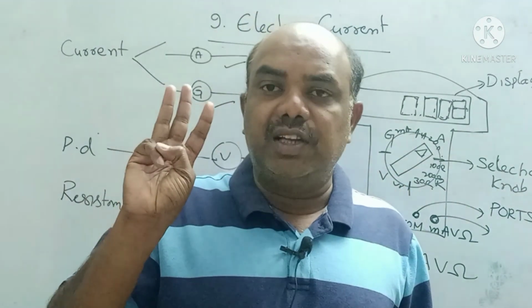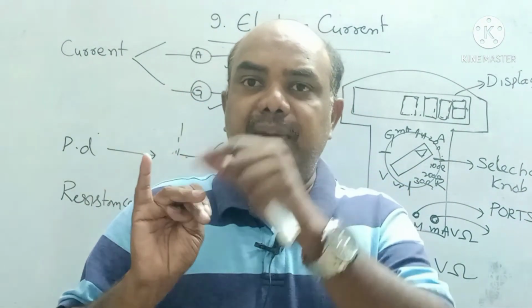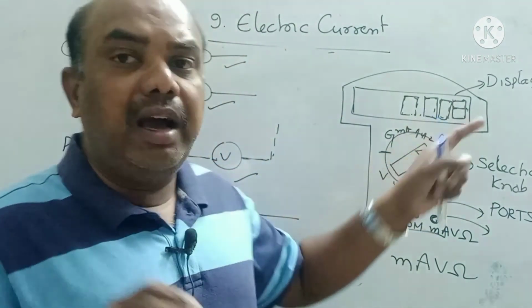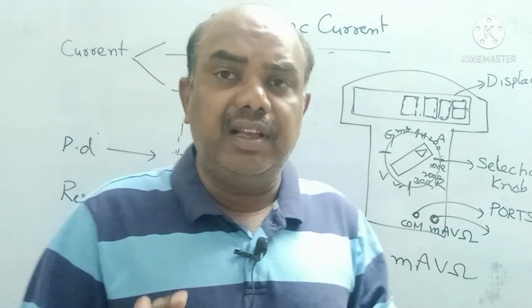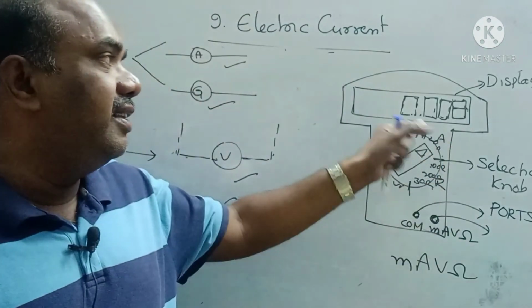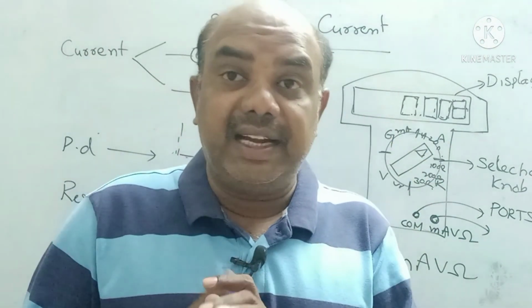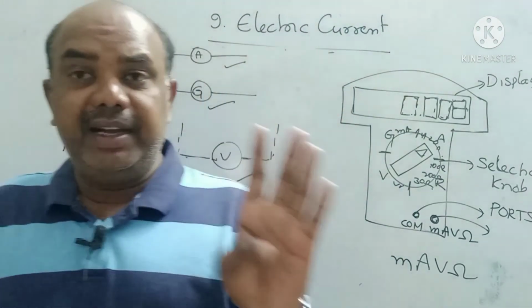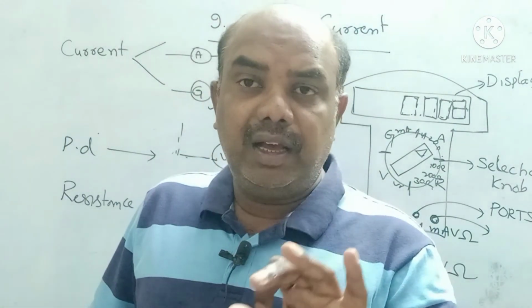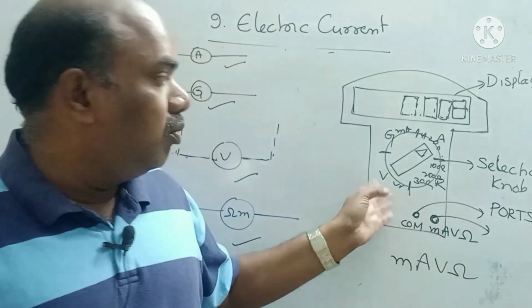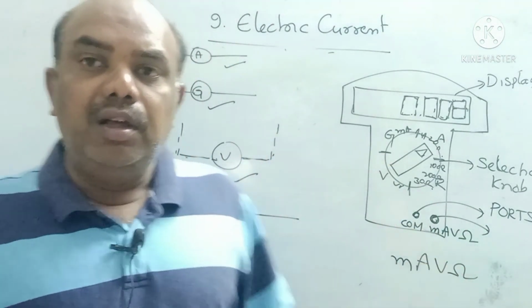A multimeter mainly consists of 3 parts: display, selection knob, and ports. The display can display all numbers including integers. The most accurate values can be displayed by the screen. Number 2, the selection knob. The selection knob is used to select the desired instrument like ammeter, galvanometer, ohmmeter, and voltmeter. Last one, ports.